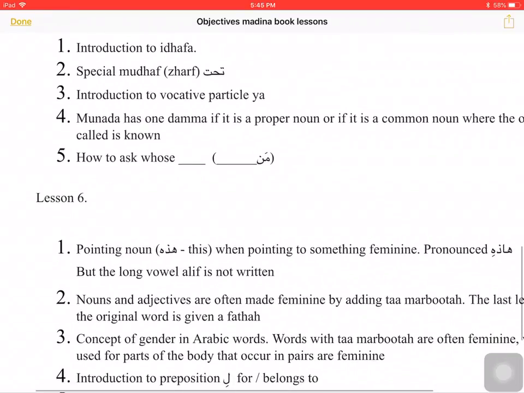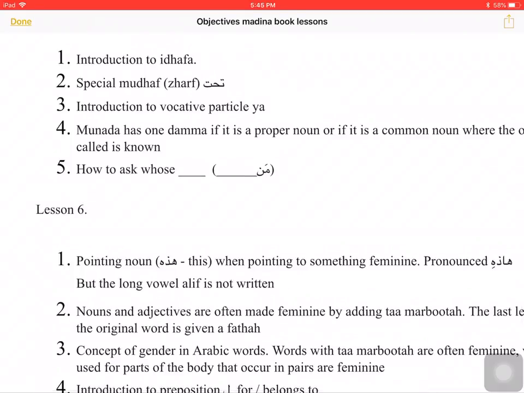In lesson 5, we were introduced to idafa construction. This is made up of nouns. The first noun is called mudaf. Its rule is it will not have al or tanween. The second noun is called mudaf ilay. Its rule is that it will be in jar state. Nothing comes between the two.